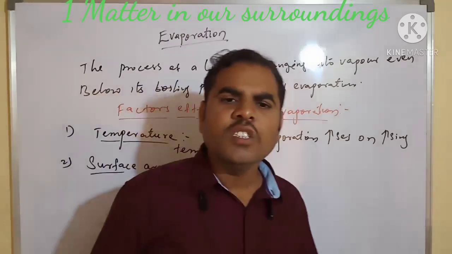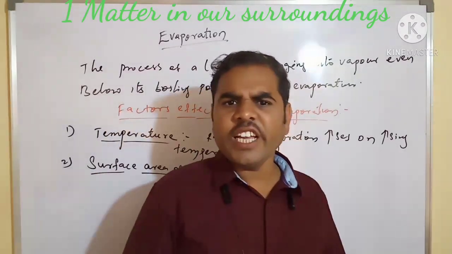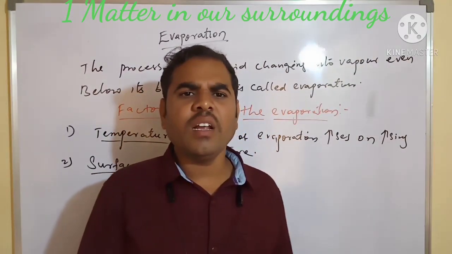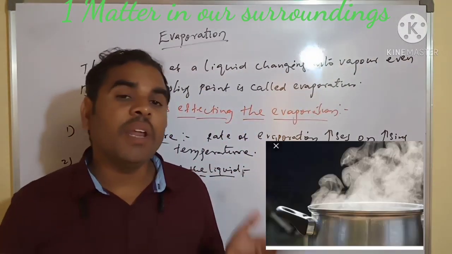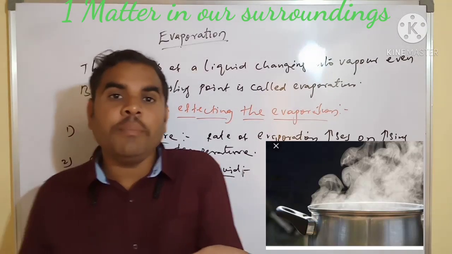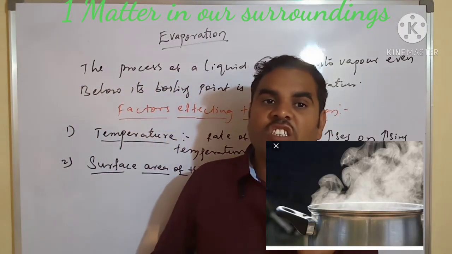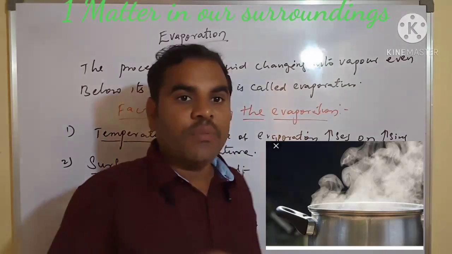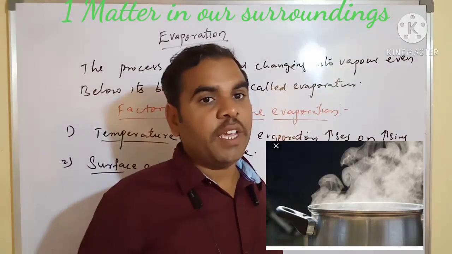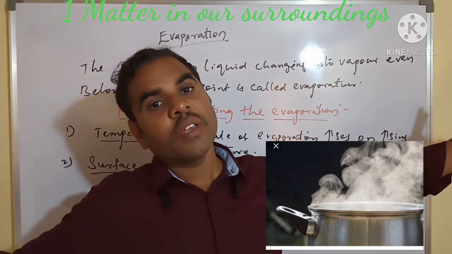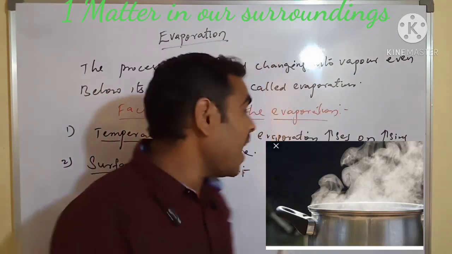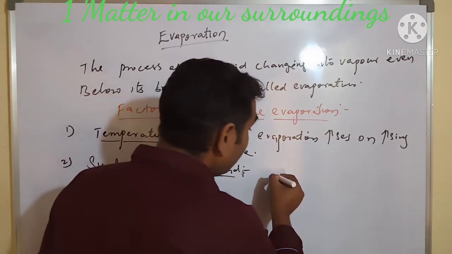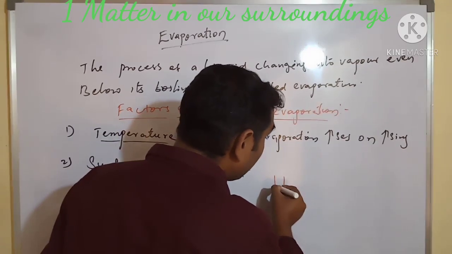In our day-to-day activity, say we are sipping milk. There is a cup and a saucer. With the cup, it will take more time to sip because the surface area is small. This is a cup.